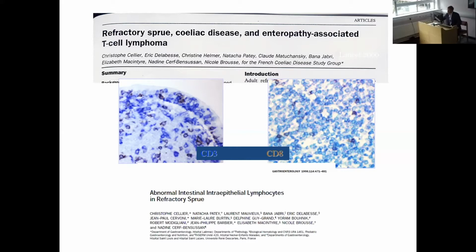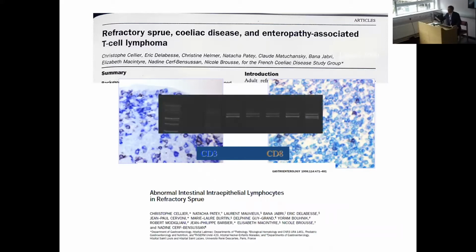And as confirmation that the refractory celiac disease aberrant lymphocytes present in the epithelium on the left are similar to those in the lymphoma to the right, is the similarity of T-cell receptor clones, this clonal rearrangement of the T-cell receptors, showing that these are a proliferating clonal population and effectively pre-lymphomatous.